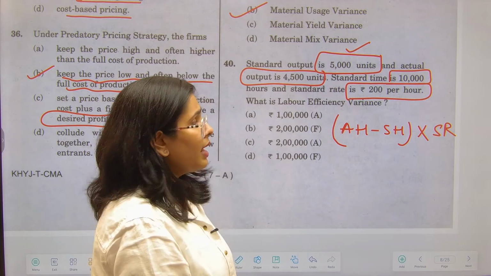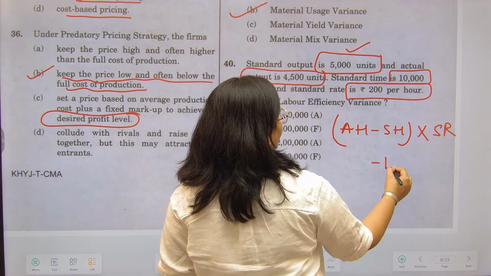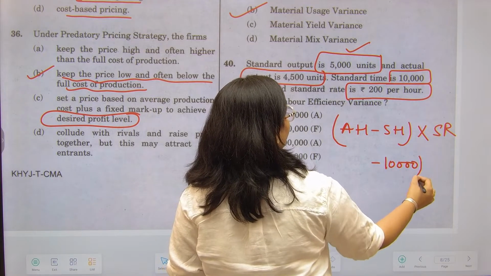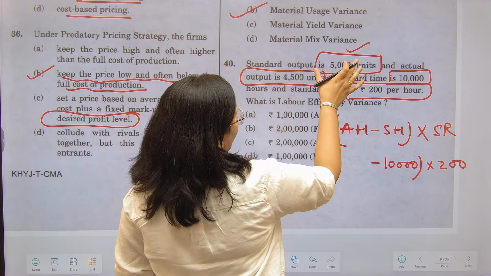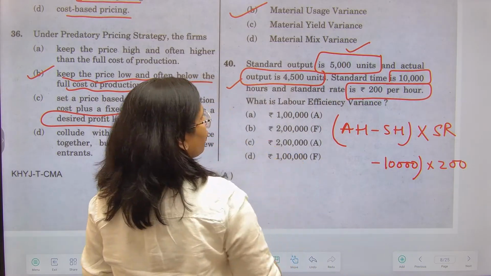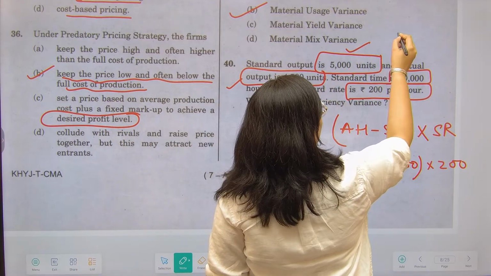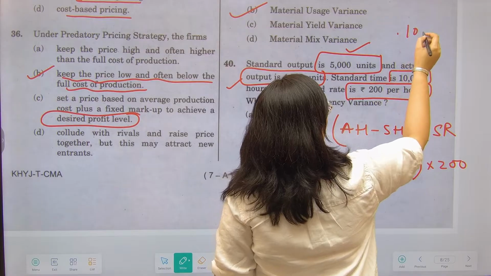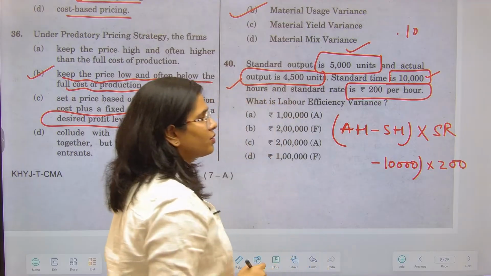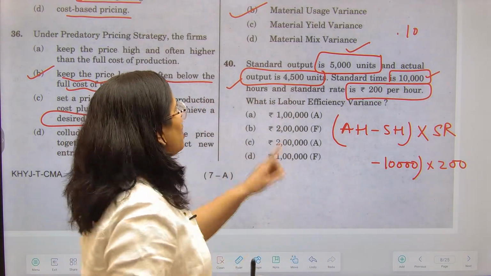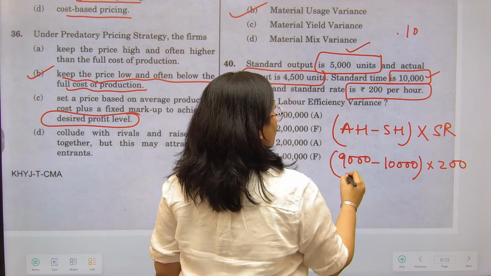Yeah, so in this particular situation, see, your standard hours has been provided to you as 10,000, standard rate is also given to you at 200, right? Now we know that actual output is 4500, for standard output is 5000, so that means for producing 5000 units आपको कितना टाइम लग रहा है? Standard hours 10,000, that means per unit 2 hours. So 2 multiplied by 4500 is 9000, right?